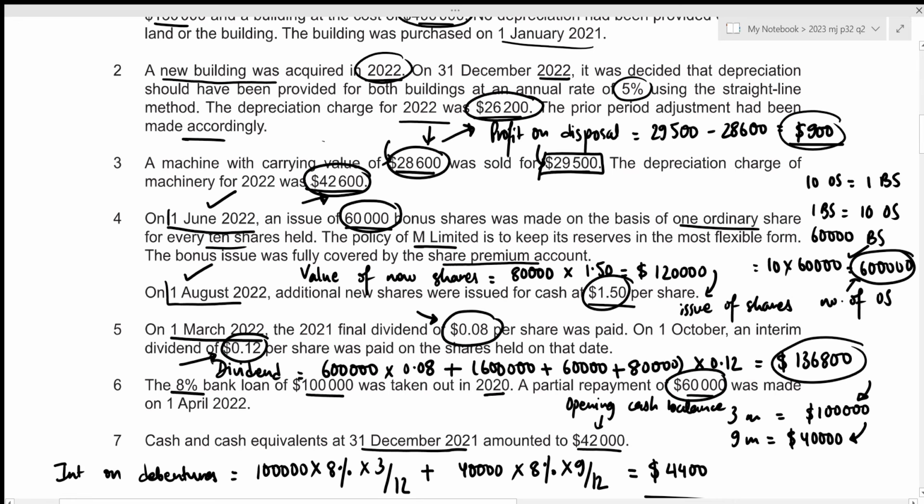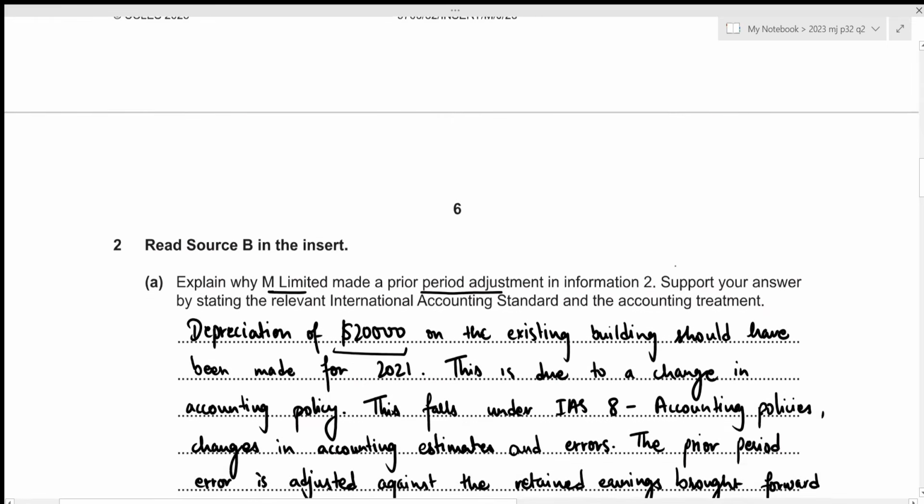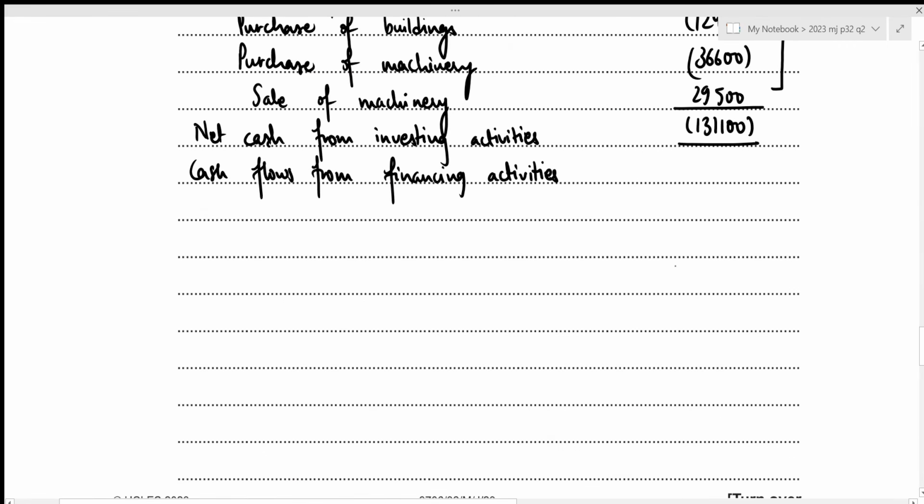So we only include the new shares issued at the date of 1st August 2022. And the issue of shares value, we already calculated it to be 120,000. And remember that this is the amount that the company is getting from outside parties for issuing shares. So this is definitely a cash inflow, which we need to add. So that is issue of shares, which is of 120,000.